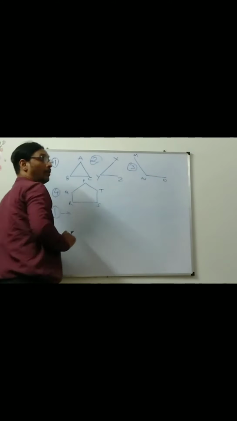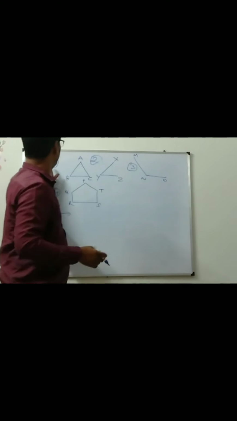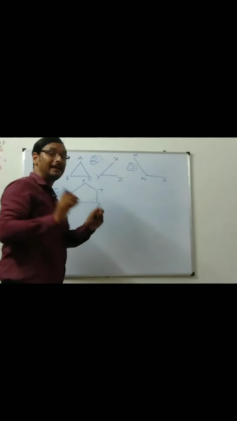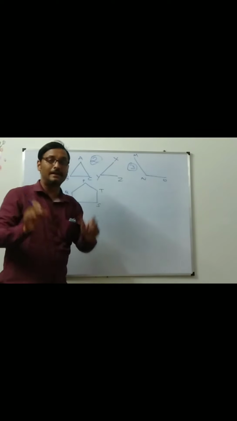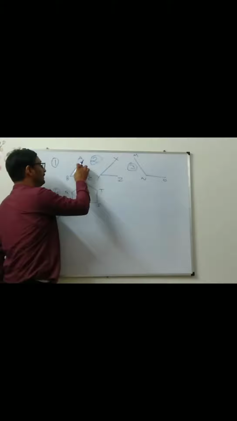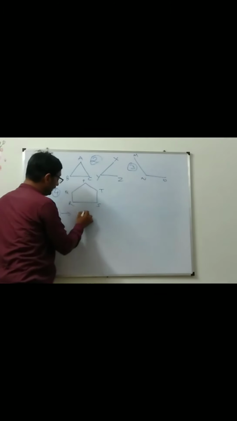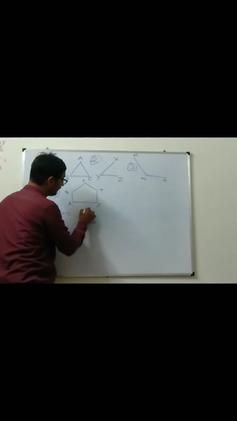Name the lines or sides of the number 1 figure. This is looking like a triangle. So this is made up of 3 sides. This triangle is made up of 3 sides.